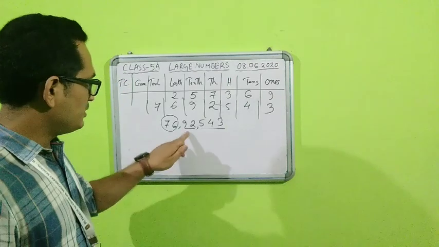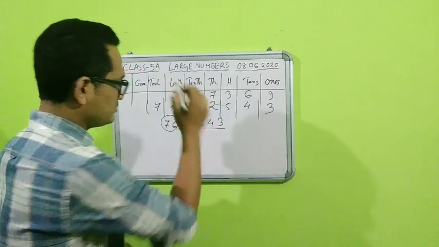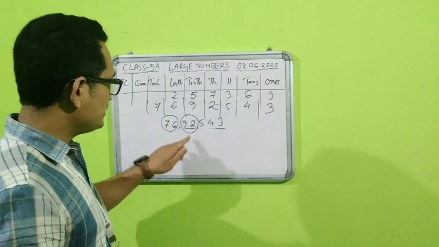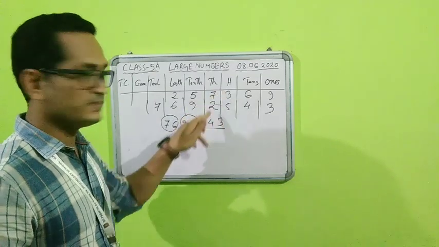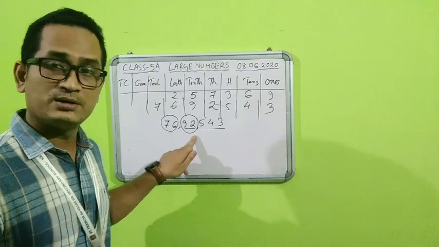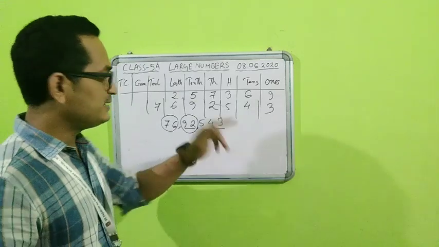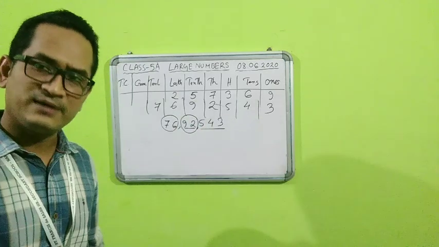Done. The next is how much? 92. So that means we need to read it as 92. It is sitting in the thousands period, so it will be 92,000. And finally the last one is the 3 digits, that is 543.